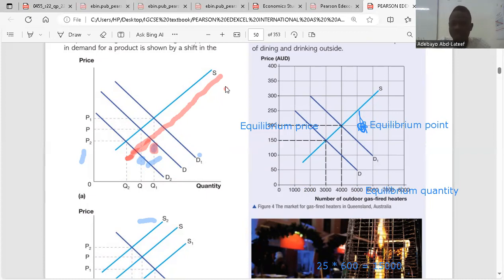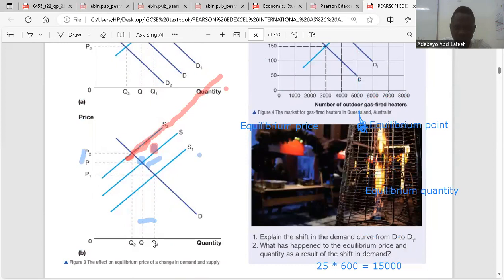So what will firms do again to respond to that? As excess supply is in the market, firms will stop producing products. So the quantity supplied in the market will shift leftward from Q to Q2. At this point in time, the supply curve will shift leftward from S to S2, which will increase the price from P to P2. So that's about market, quantity demanded, and changes in demand. Thank you.